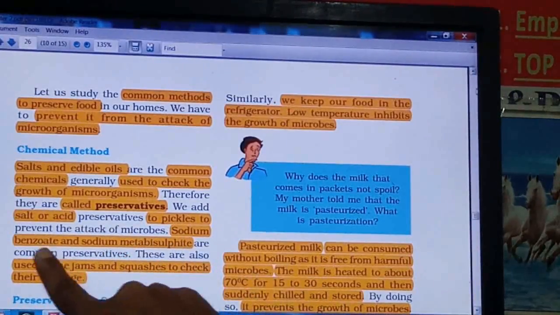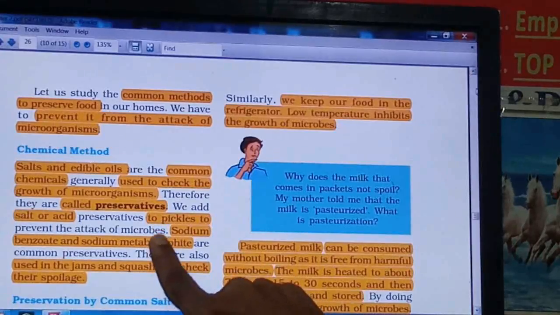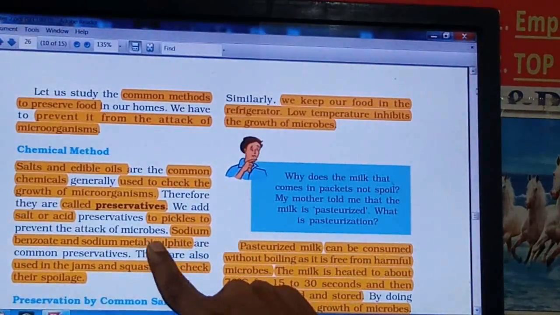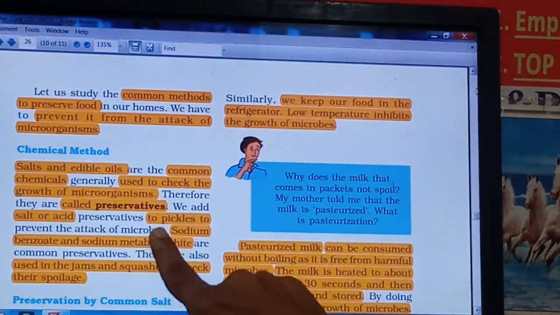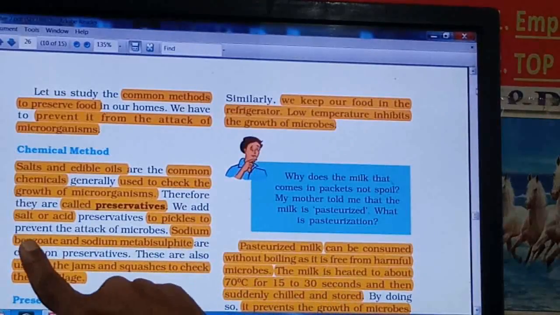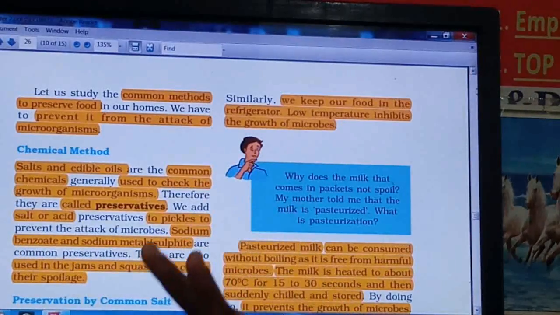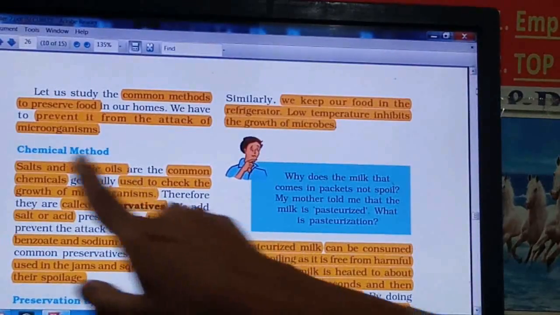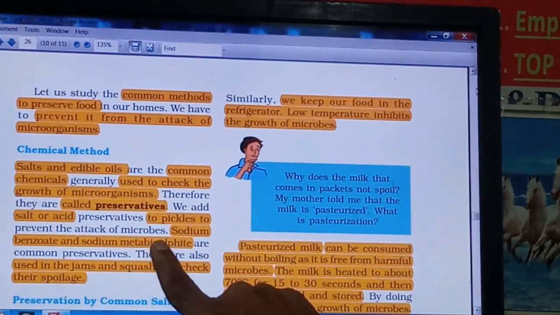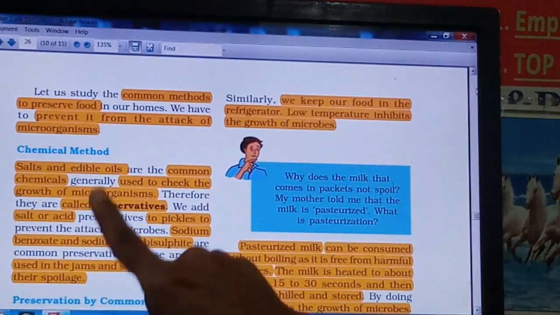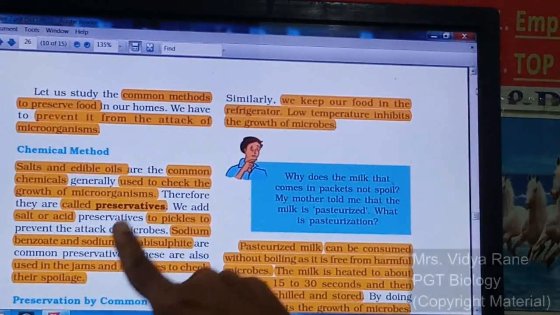These are again the two chemicals which are also used as common preservatives, chemical preservatives. Remember these names. One is sodium benzoate and second one is sodium metabisulfate, along with the salt and edible oil, right? So these are some common preservatives and they are used as a chemical to preserve the food.